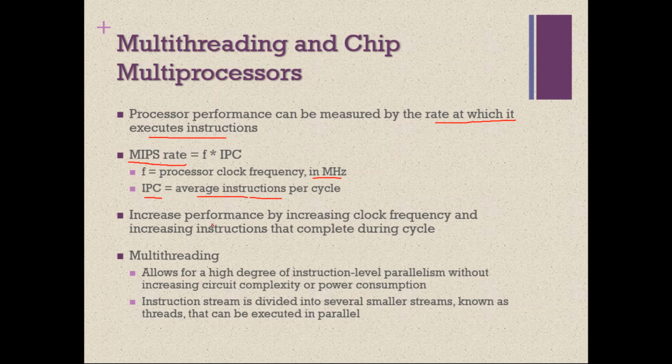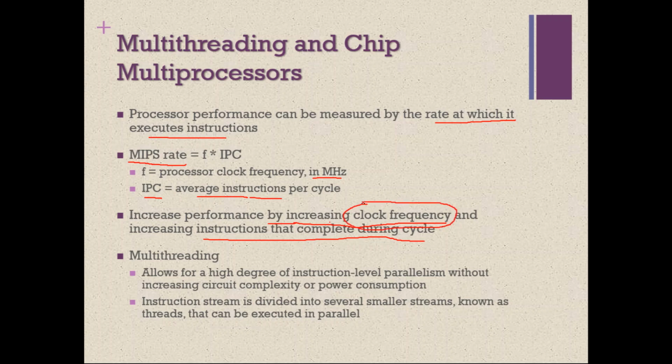Generally there are two ways to increase the performance. The performance can be increased by increasing the clock frequency and by increasing the instructions that complete during a cycle. These are the two general ways of improving the performance. We discussed this in the very first lecture of the course, if you remember, when we discussed clock frequency and clock rate. There we discussed that the performance of the processor can be increased by increasing the clock frequency. But this is a little misleading.